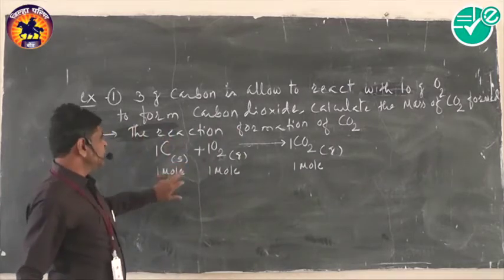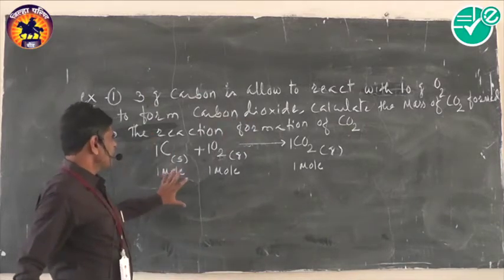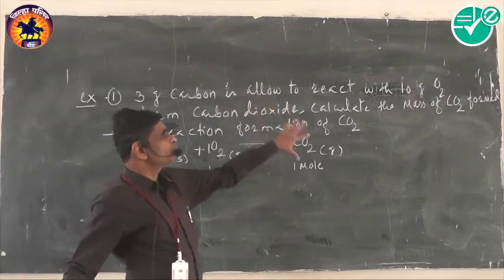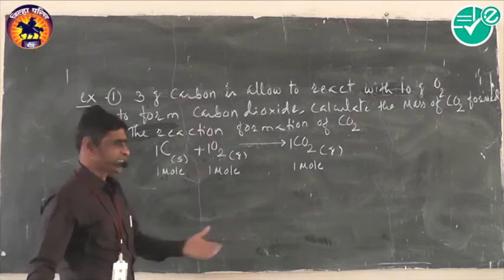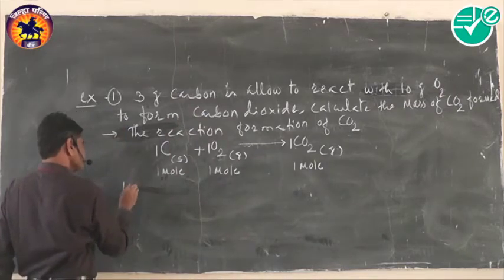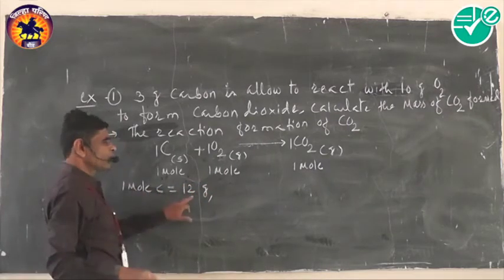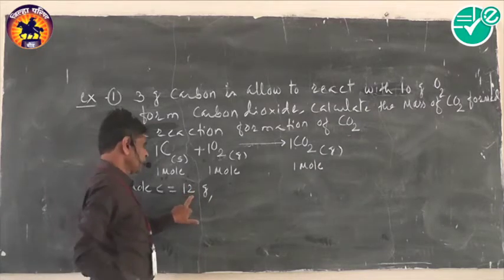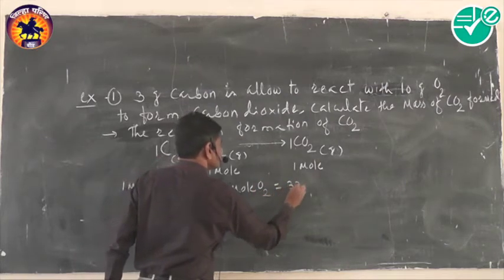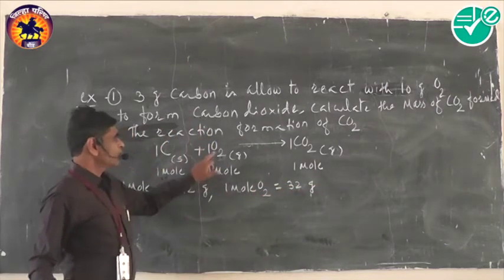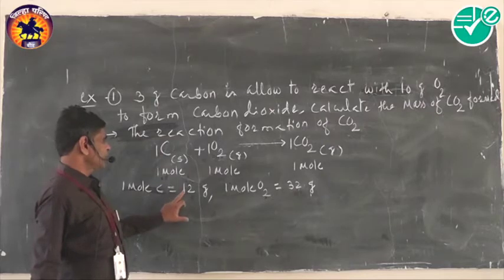But in this problem, instead of moles, the mass of carbon as well as the mass of oxygen is given. So from these two masses, you can decide which is the limiting reactant and which is the excess reactant. Now 1 mole carbon is equal to 12 gram, because 12 is the gram atomic mass of carbon. And 1 mole oxygen is equal to 32 gram, its gram molar mass. The molar mass of oxygen is 32.